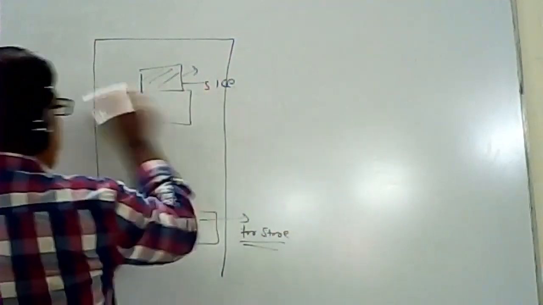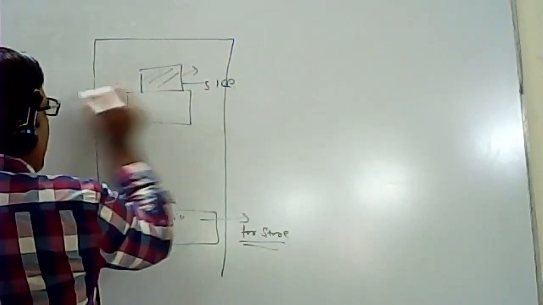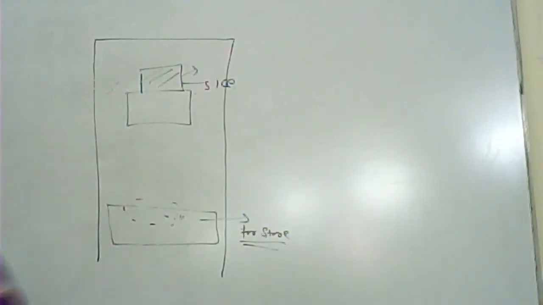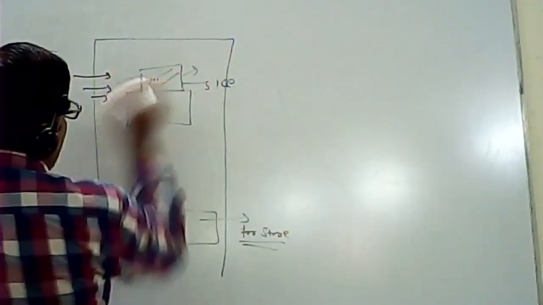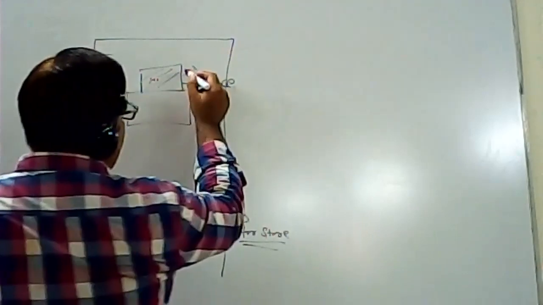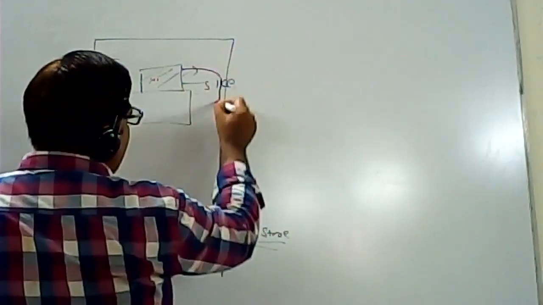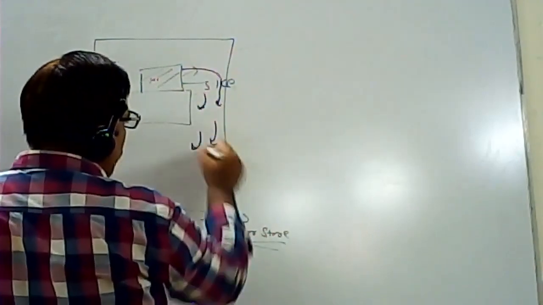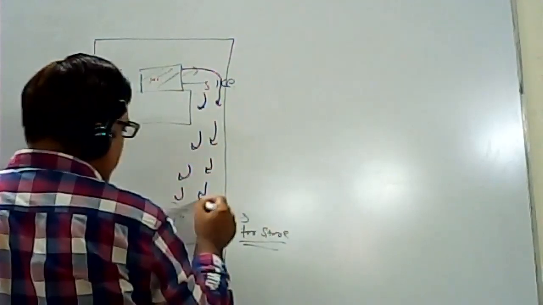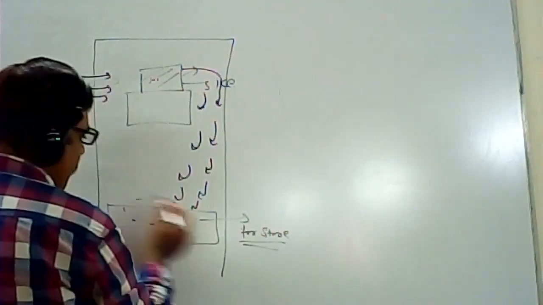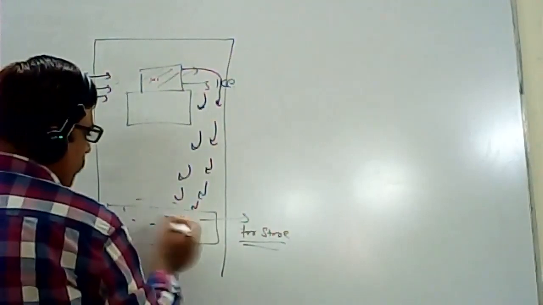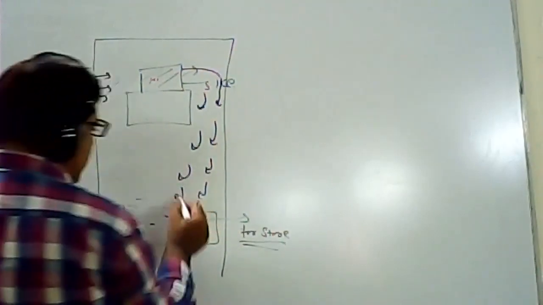When air comes from this side, it comes into contact with this ice. When it comes into contact with the ice, its temperature gets reduced and it starts moving downward. Then it takes the latent heat and sensible heat from the product which is already stored.